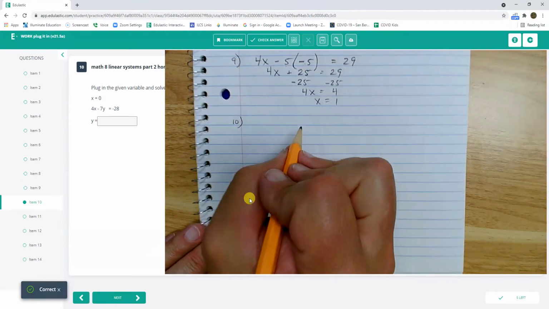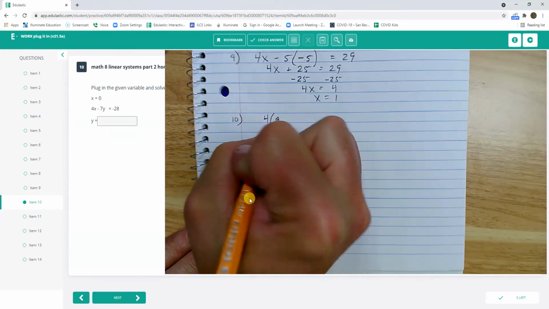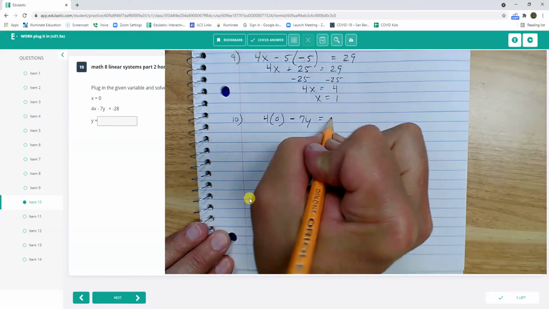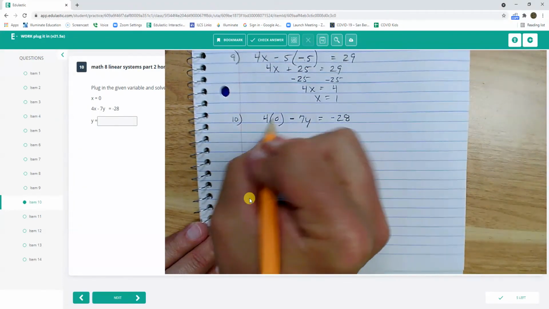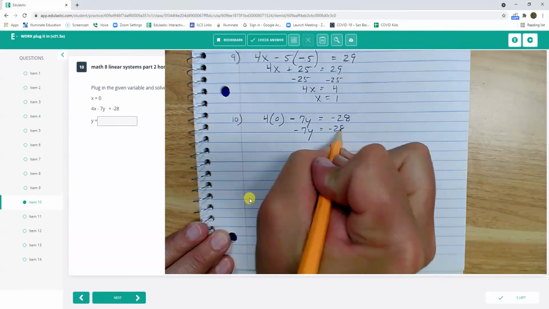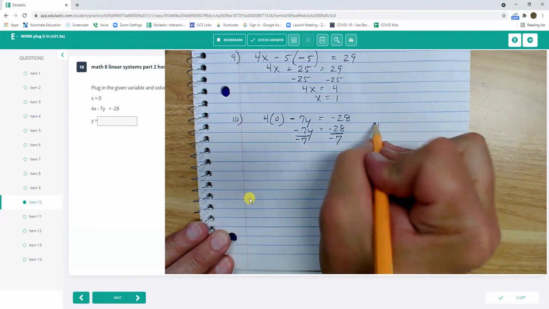Number 10, 4x, but x equals 0, minus 7y equals negative 28. So the 4 times 0 is just 0, so negative 7y equals negative 28. Dividing both sides by negative 7. Negative divided by negative is a positive, so it's positive 4.